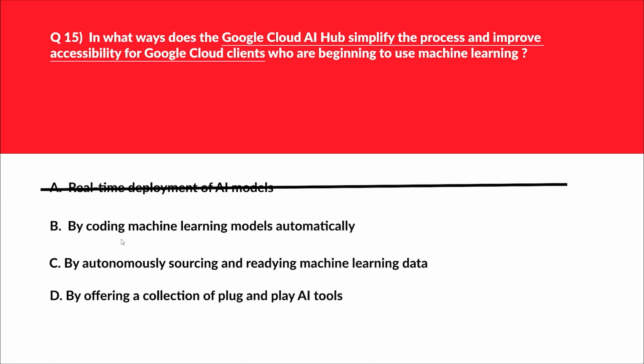B says by coding machine learning models automatically. AI Hub does not auto-generate code for ML models, instead provides resources to help users build their own.